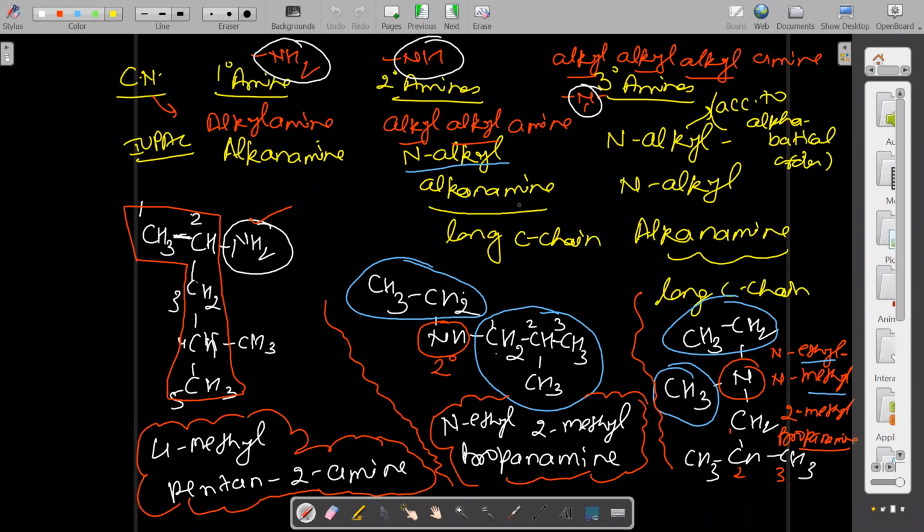So common names we use very less, but you should know what the common names are. Suppose in case of tertiary amine, nitrogen having 3 methyl groups attached, you can say trimethylamine. But if 1 methyl and 2 ethyl, then you can say diethyl methylamine. If all three are different, one is methyl, second is ethyl, third is propyl, then you say according to alphabetical order, ethyl methyl propylamine. Just a little bit of idea; the rest you can see from the examples also.